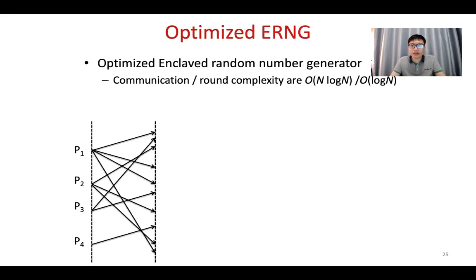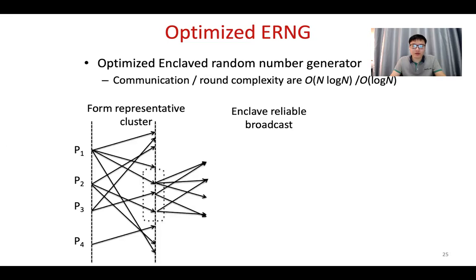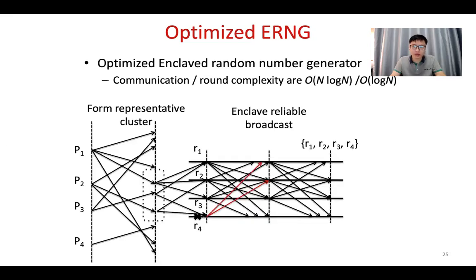Okay, if you look at the whole picture, the entire process is like this. So first, we ask all the nodes to generate a random number. If the random number is below a threshold, then they are the chosen ones to form the small cluster.